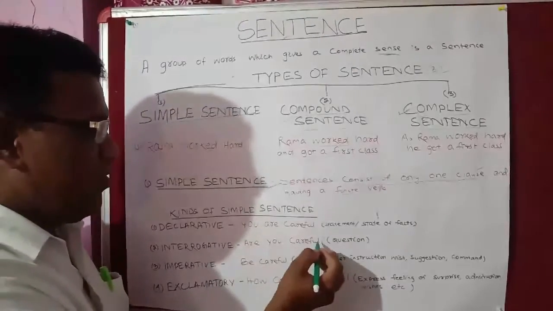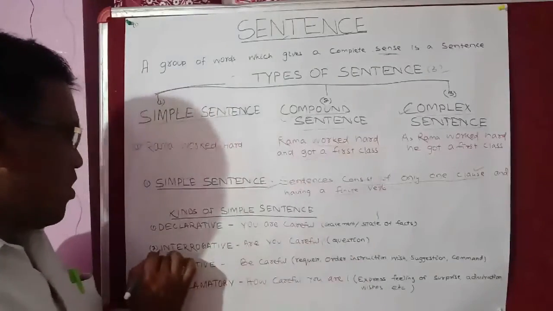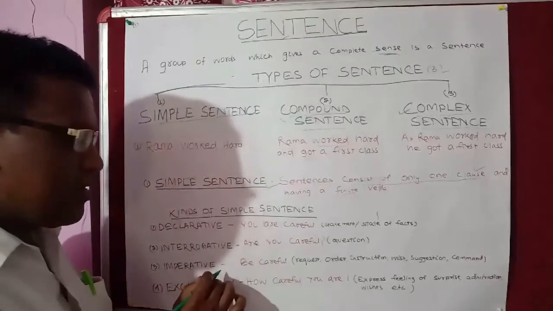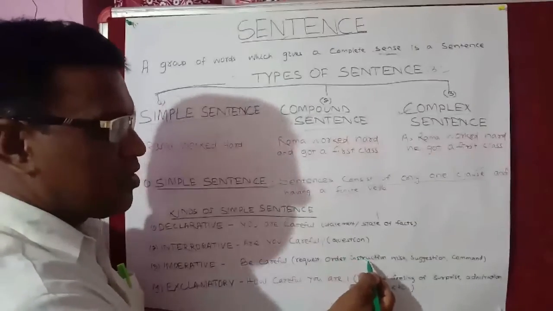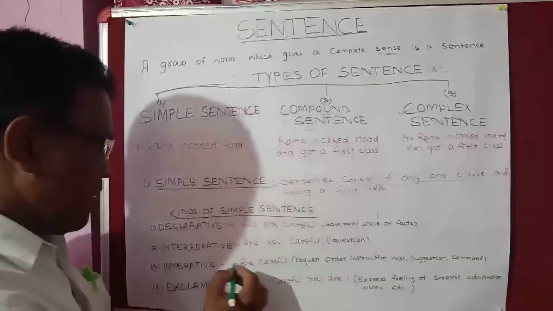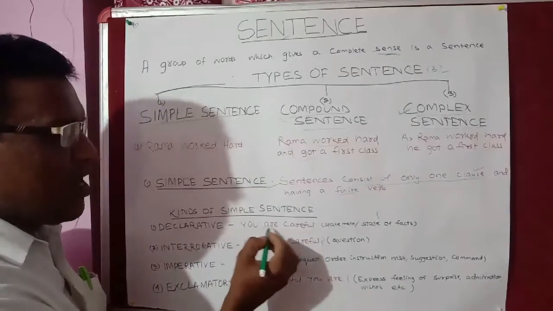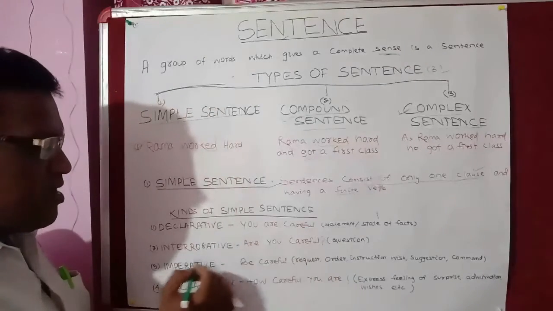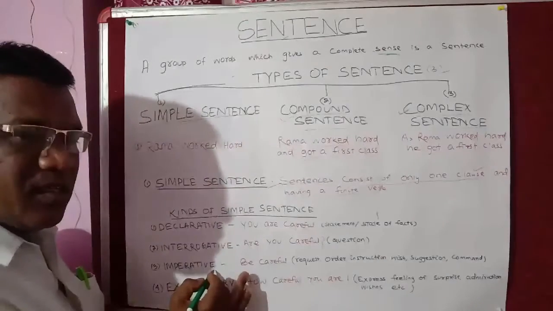Are you careful? This is a question or interrogative sentence. The third one is imperative sentence. What is imperative sentence? Request, order, instruction, wish, suggestion, command refer to imperative sentence. You are careful, declarative, and the declarative sentence turns into imperative: Be careful. This is an imperative sentence.